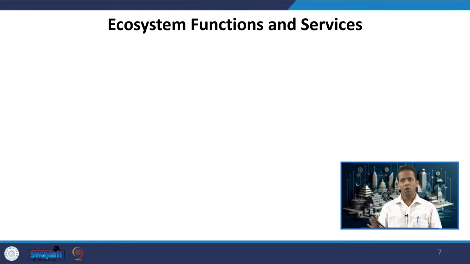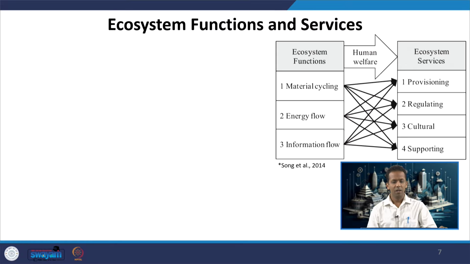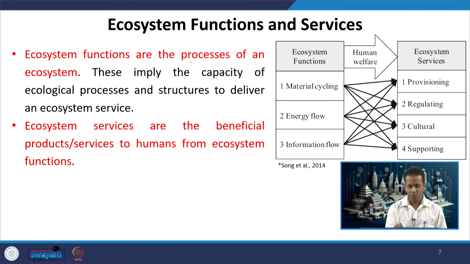So, when we talk about the ecosystem, which is similar to the environment in a limited context, with biotic and abiotic components, there are different types of ecosystem. Each ecosystem will have some functions and some services. So far as human beings are concerned, we benefit from the services of the ecosystem. To perform those services, the ecosystem needs to perform certain functions, and those functions are the processes of an ecosystem.